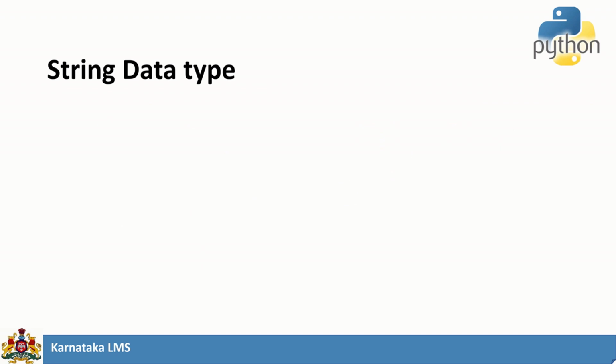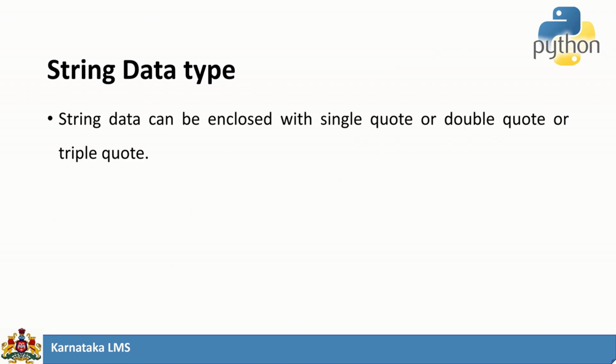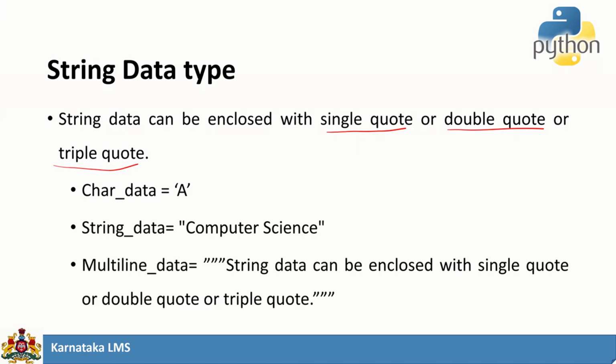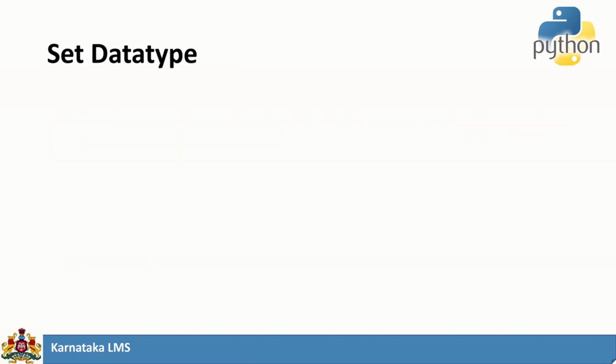Next, we have a string data type. As we discussed in string literals already, a string can be enclosed within single quotes, double quotes or triple quotes. This is an example of a single quote. If you want, you can use a double quote. If it is multi-line text, you can use a sequence of three double quotes. We call this a triple quote.